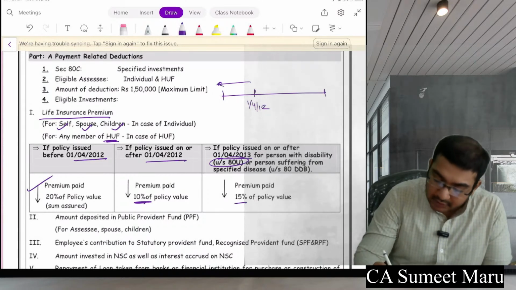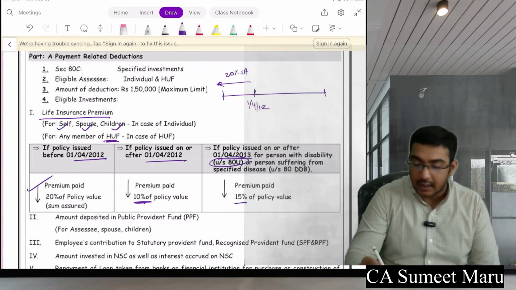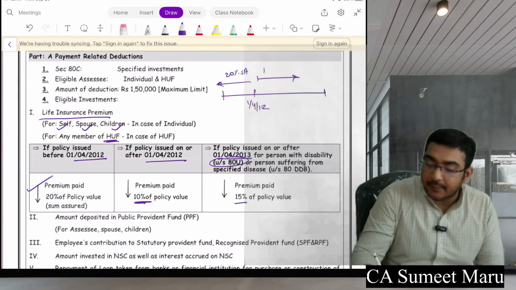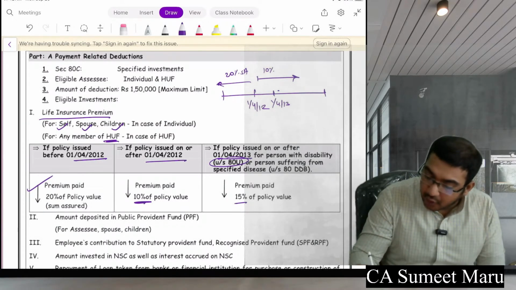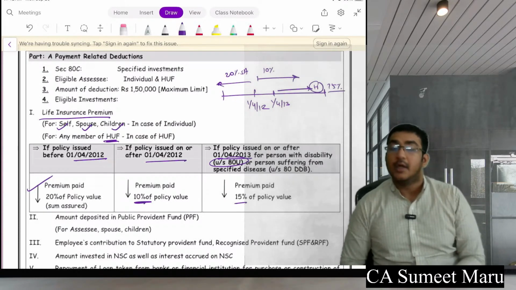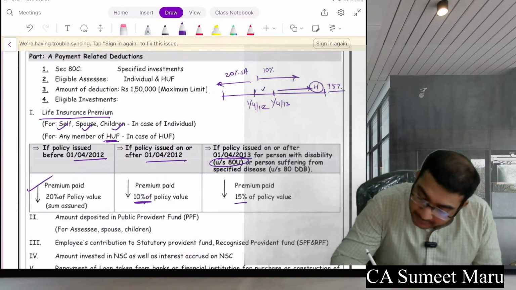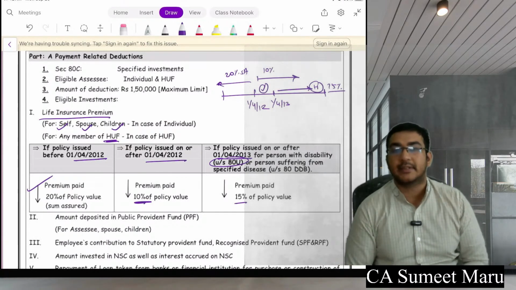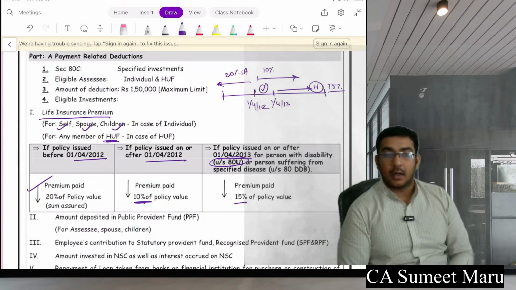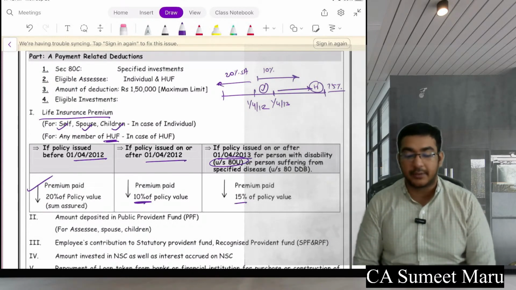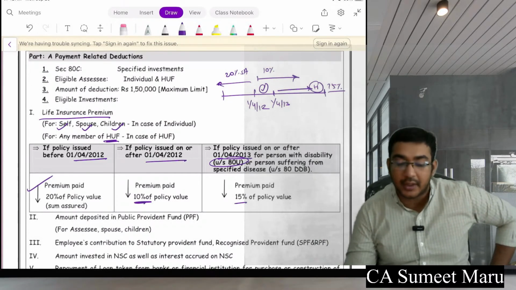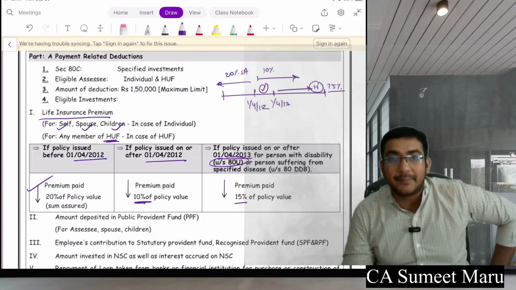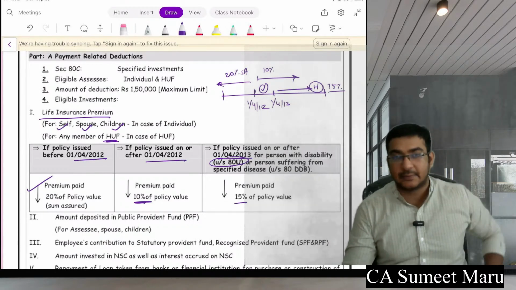Before this the deduction was 20% of sum assured. After this the deduction is 10% of sum assured. And after 1-4-13, for only handicapped assessees, the deduction is 15% of sum assured. So if there is some assessee who is handicapped in between here, for him the limit is only 10% because the separate policy for the handicapped came after 1-4-13. Okay, so this is the timeline. If you take your policy before 1-4-12, the limit is 20% of sum assured for premium paid. After that it is 10% only.